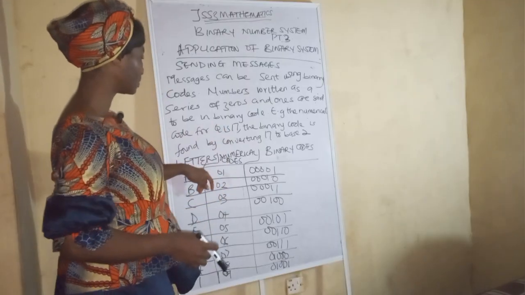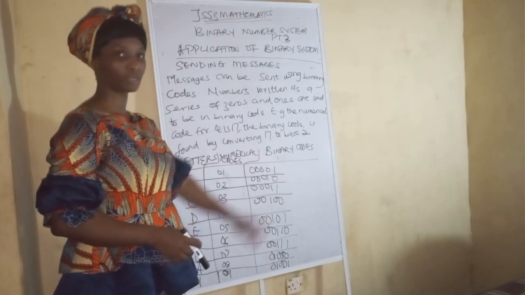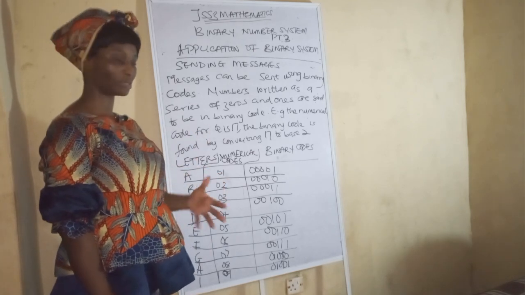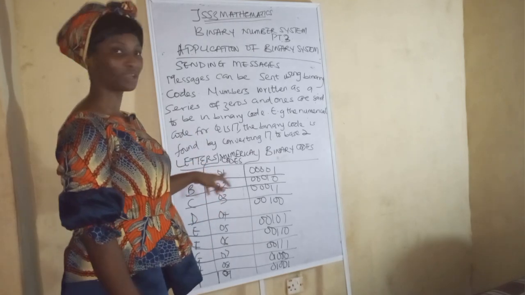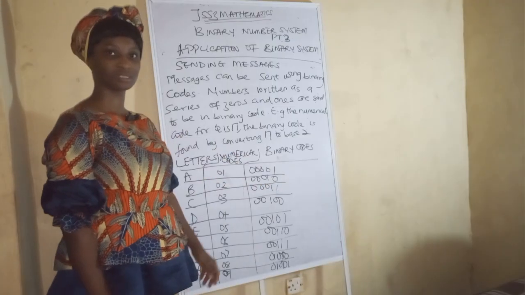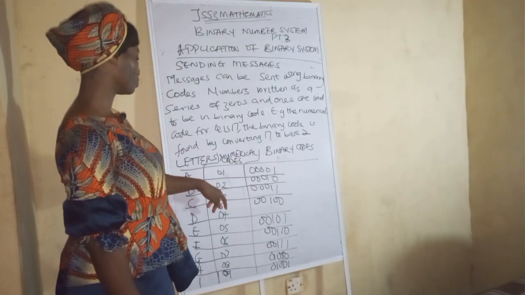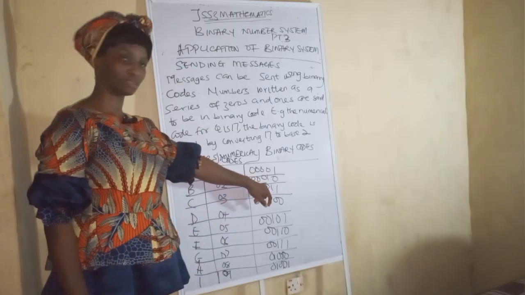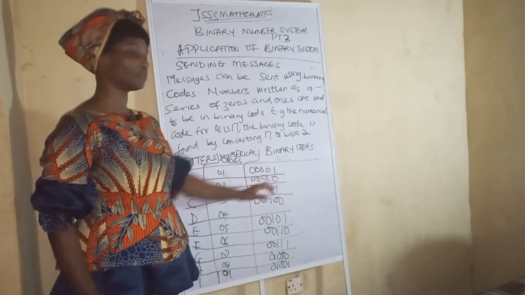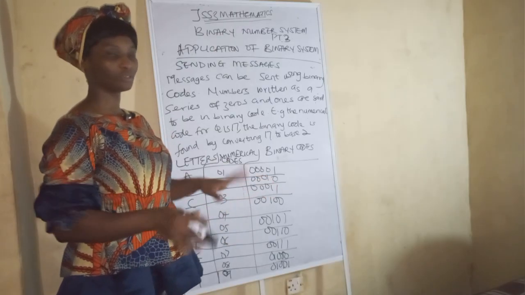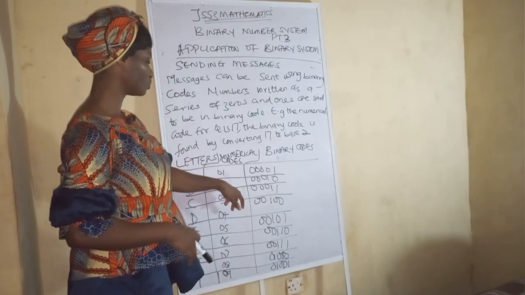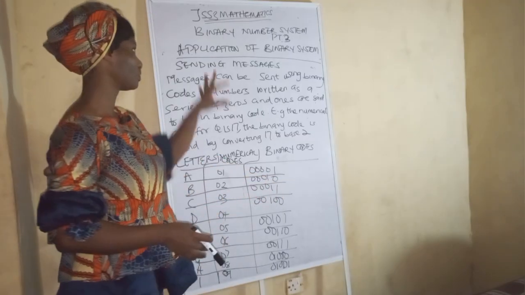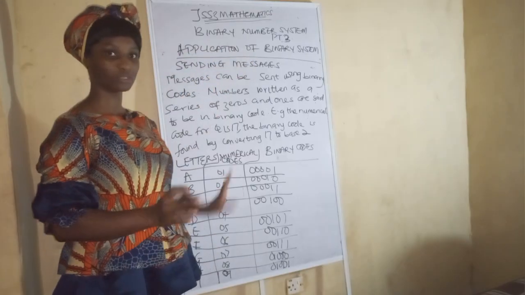Now let's see letters, numerical codes, binary codes. The letter A represents 1, that's the number. When you divide it by 2, you get this. You get it now? This 2, when you divide it by base 2, you get this. Don't mind this 0, you're just putting this 0 to get it. When 2 is divided by 2, normally it gives you 10. So this is 0, you just put it normally because of what this subtopic is all about.